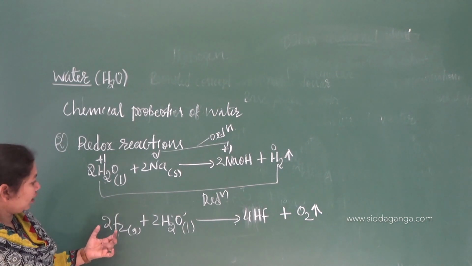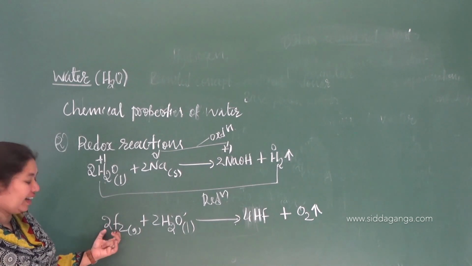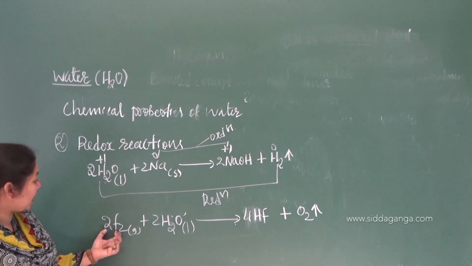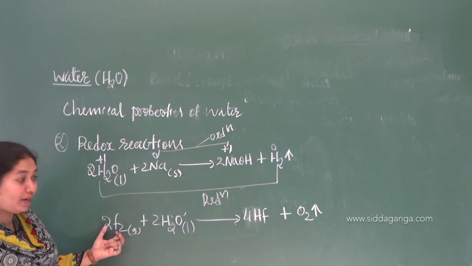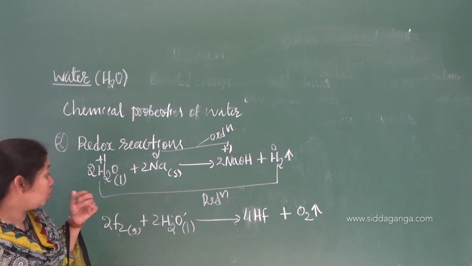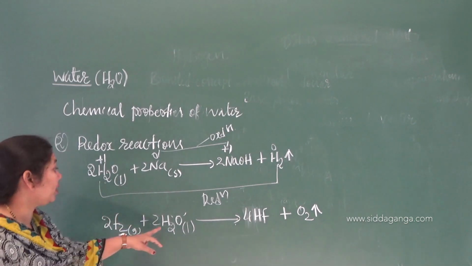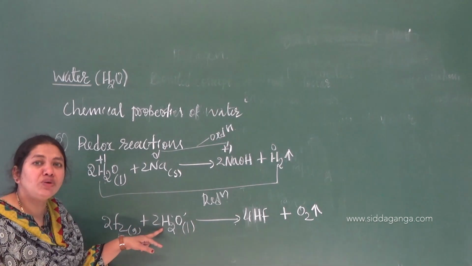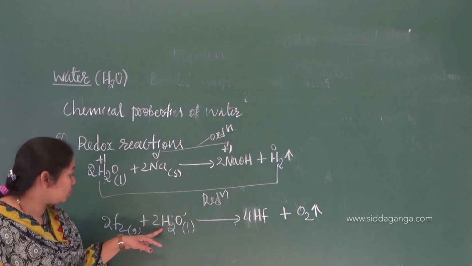Or you can say the hydrogen is added to fluorine. Right? So what is that? And you can say -1 and -2 if you consider. So -1 is bigger than -2. -1 is bigger than -2. Right? So that is the concept.